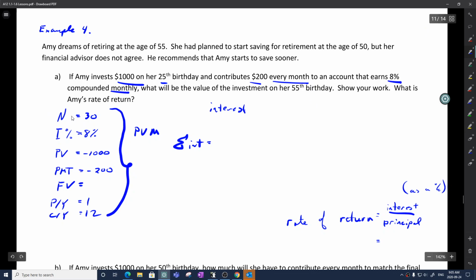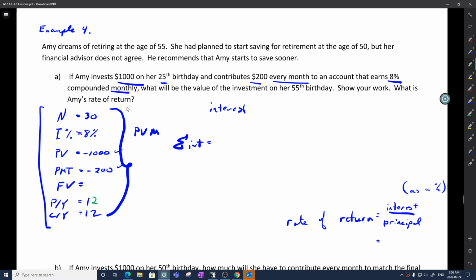So here we are. Now, what I've recognized is I've made a mistake. Let's see if we can spot where I've made this mistake. And this is very difficult to get right 100% of the time. So Amy invests $1,000 on her 25th birthday. So that's $1,000 away from her. $200 every month. So every month she puts away $200. Oh, that must mean that the payments per year is not 1, but rather 12.